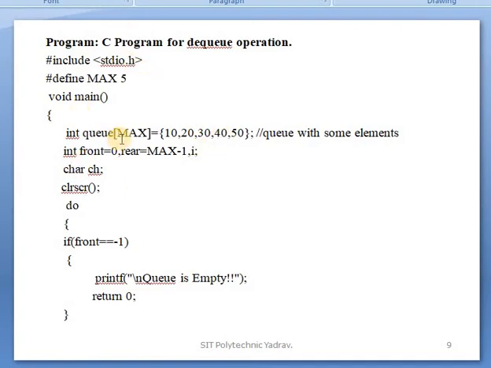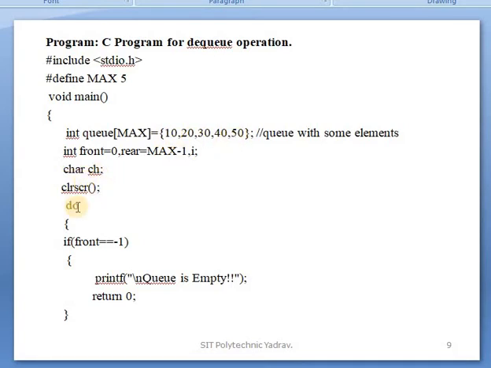Next, the code: stdio header files. Declare the maximum as 5, then in main an integer queue, which will have some elements, 1 2 3 4 5; that is, the array is initialized with those values. That is the declaration with initialization. Next, the variables front and rear are declared. Front is 0 and rear is max minus 1, so 5 minus 1 is 4, with indexes 0 1 2 3 4.